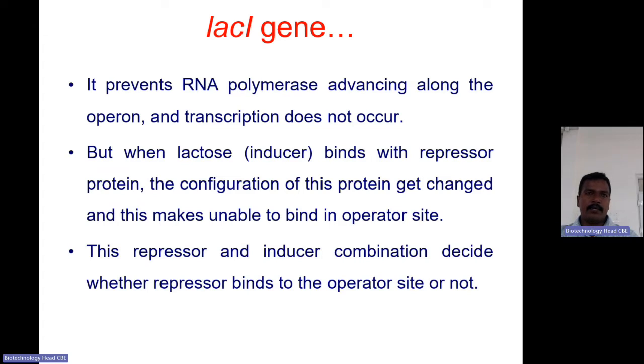So in the absence of repressor protein at the operator site, the transcription will start and produce the enzymes beta-galactosidase, permease, and acetylase, which are involved in metabolizing lactose into galactose and glucose. Then the glucose will be utilized. So this is the whole function of the lac operon. Here the repressor and inducer combination decides whether the repressor binds to the operator site or not, and in turn decides whether the lac operon is expressed or not.